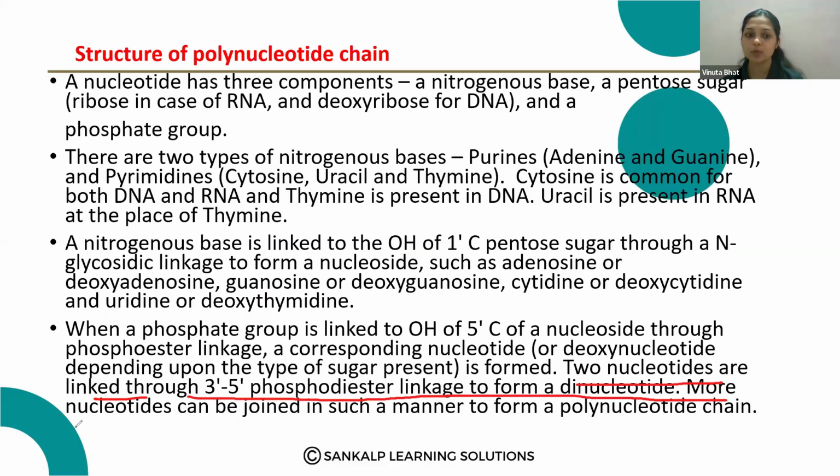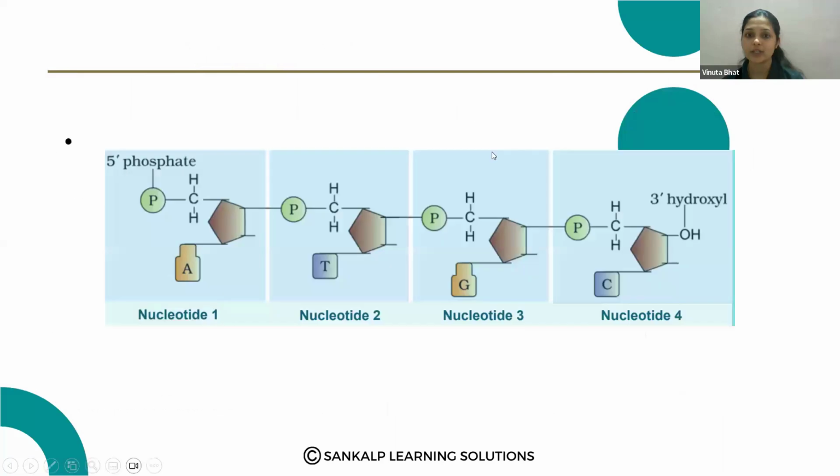More and more nucleotides can be joined in such manner to form the polynucleotide chain. So this is the meaning of the polynucleotide chain. Here this is one nucleotide, right? And this nucleotide is attached to another nucleotide through a 5' and 3' phosphodiester linkage.